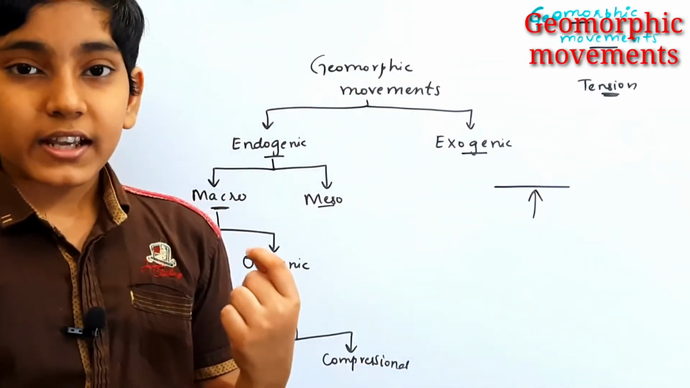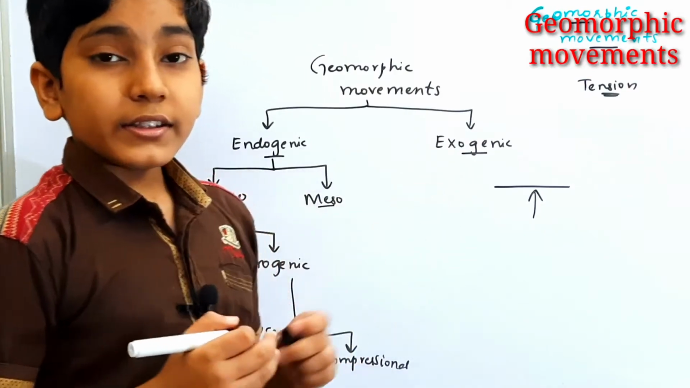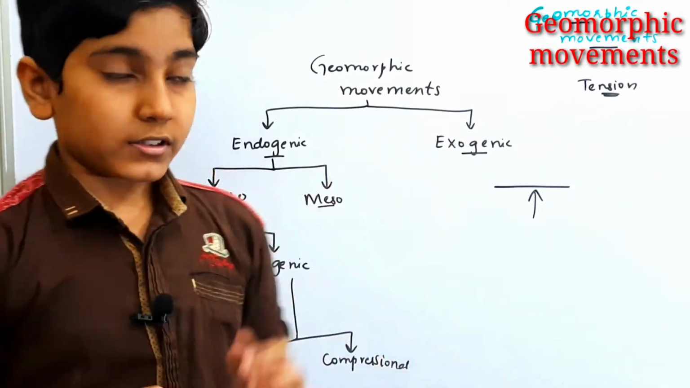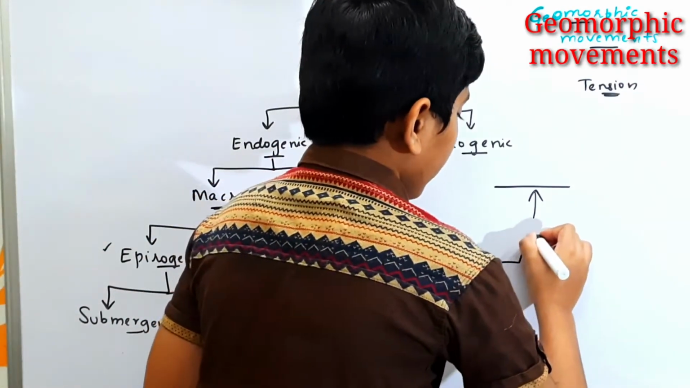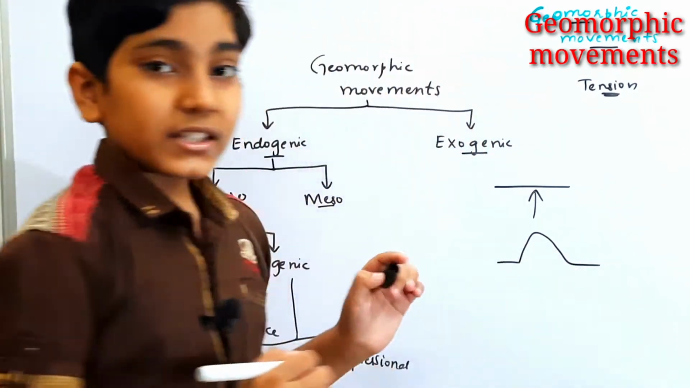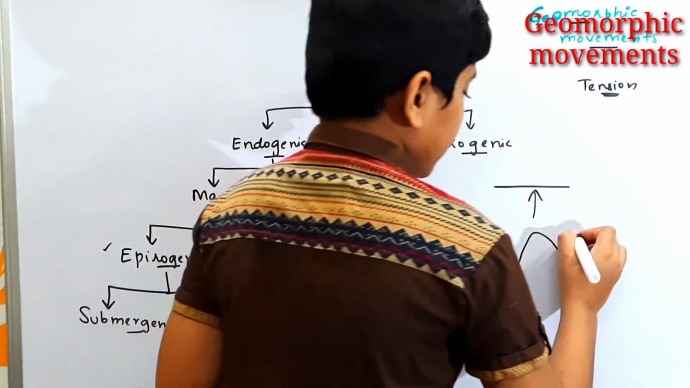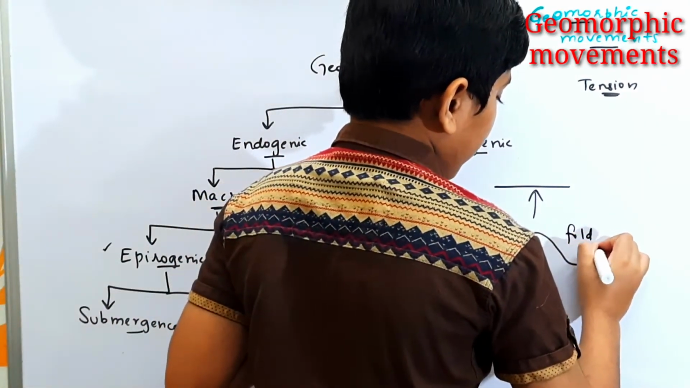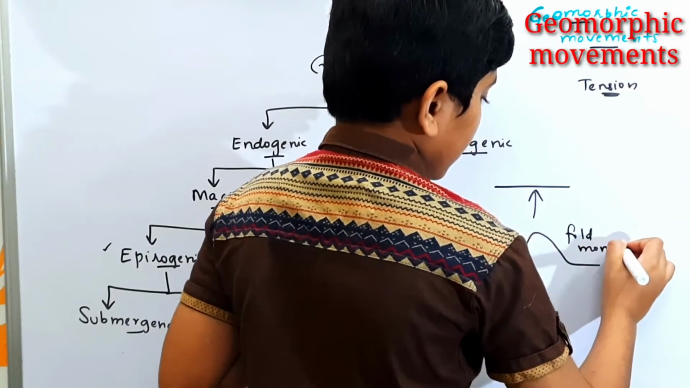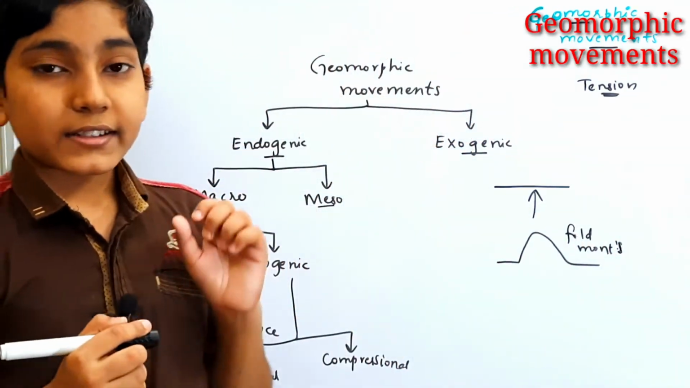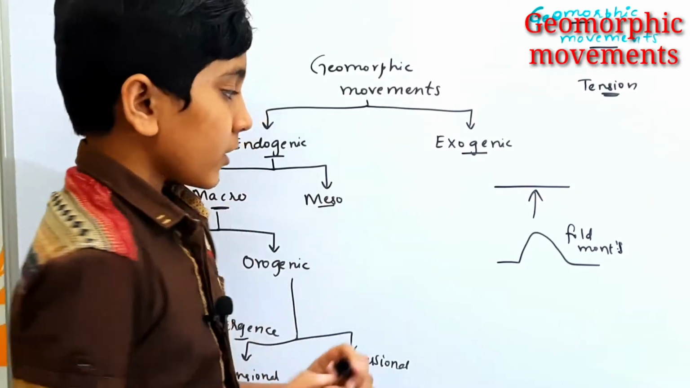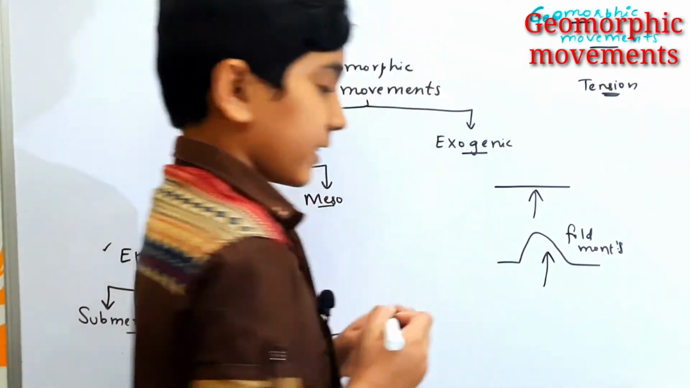And when the force is acting along this direction, the landmass would be pushed upwards. So we have formation of a mountain-like structure which is called as the fold mountains. That were formed due to the action of tensional forces. So the tensional force acts in this direction.